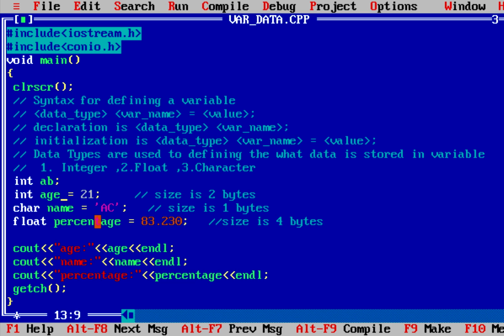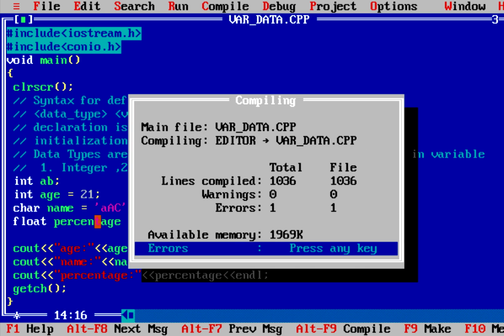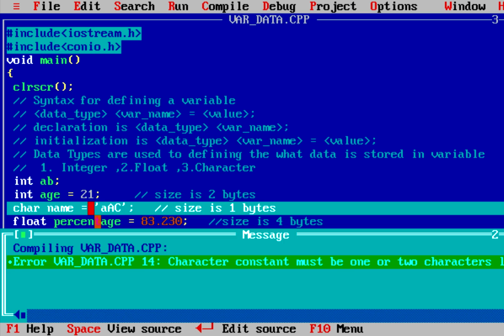For example, here I use int age, which means age is storing numeric type data, or we can say integer type data whose size is 2 bytes. The second data type is character type, which stores characters. The length of a character constant should be only 1 or 2 characters, and it has a size of 1 byte. As I compile it, it says that character constant must be 1 or 2 characters long.